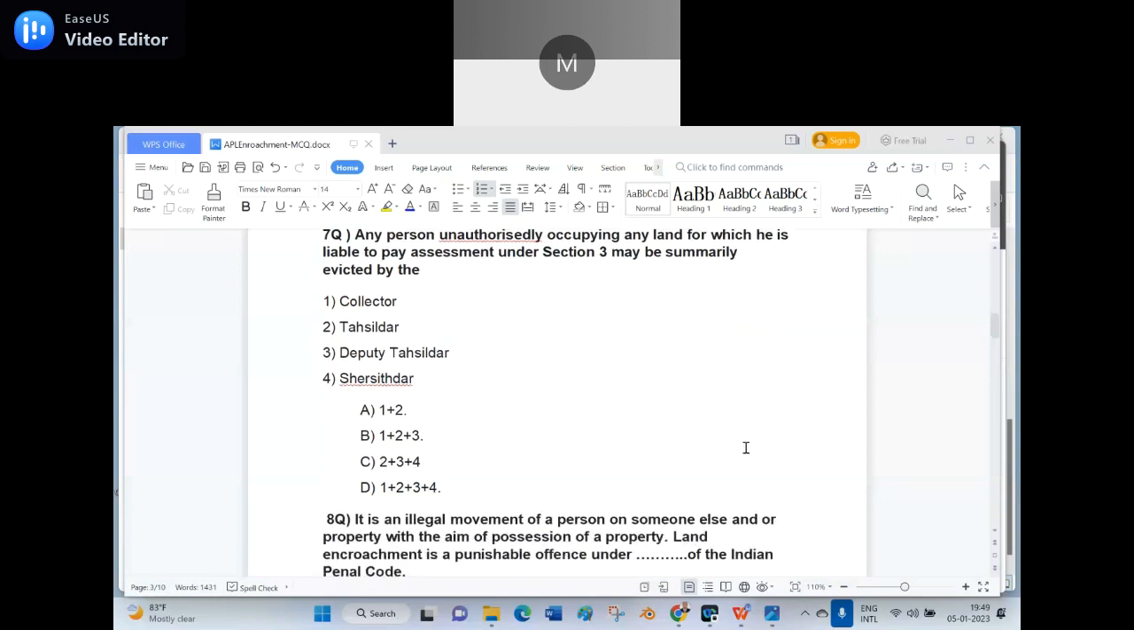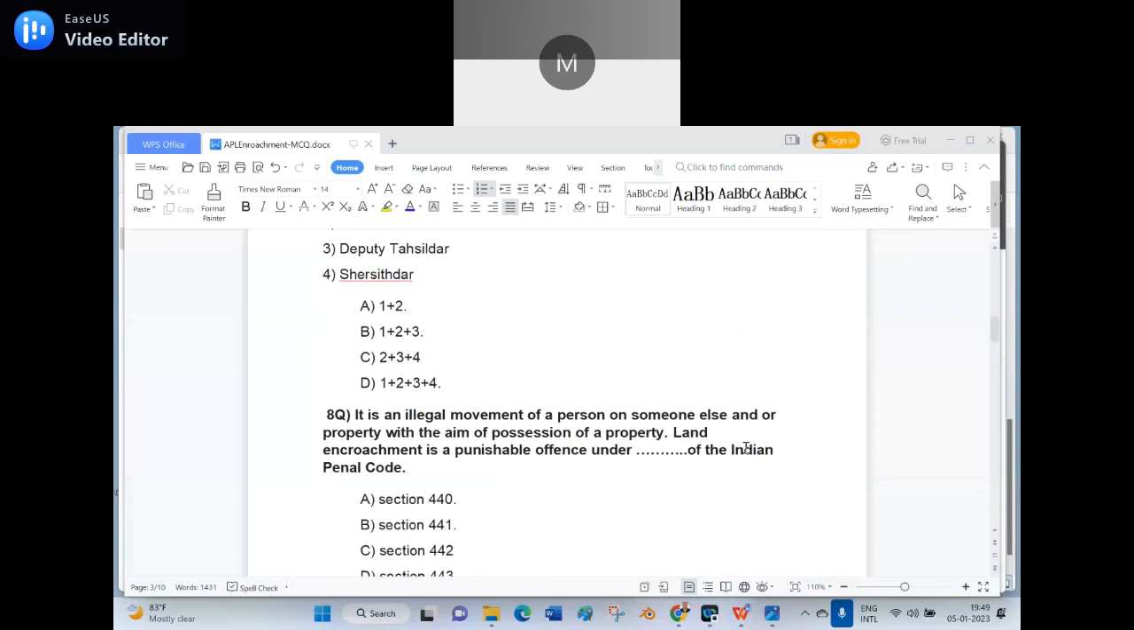Sir, Deputy Tahsildar, it is there in the section. Check it. I will show you also, sir. I will show you in the end of the class.